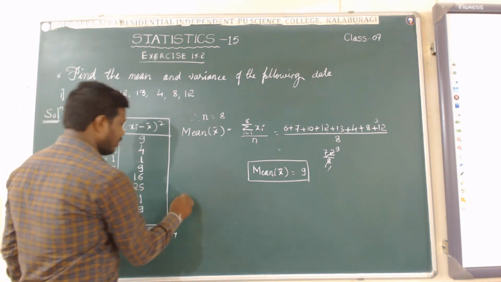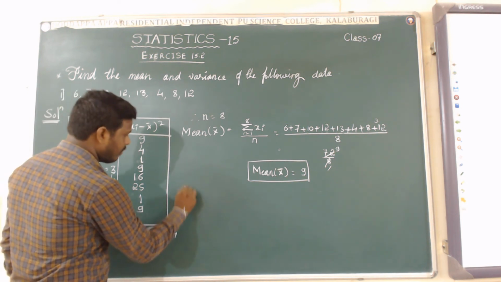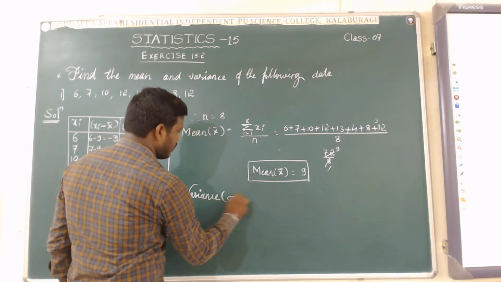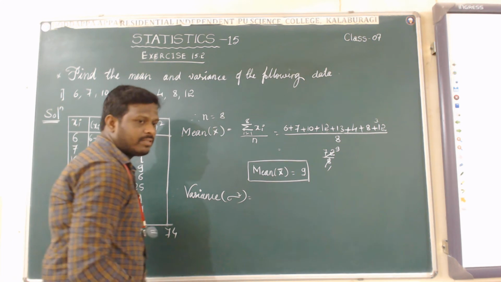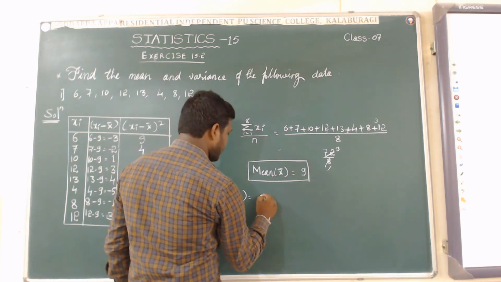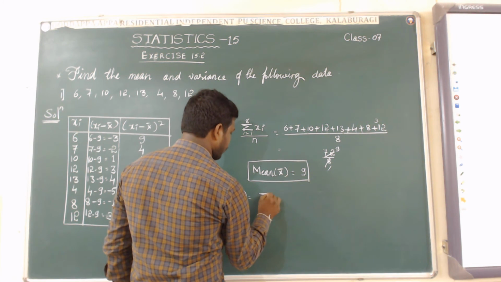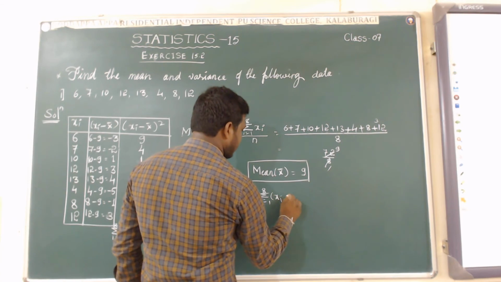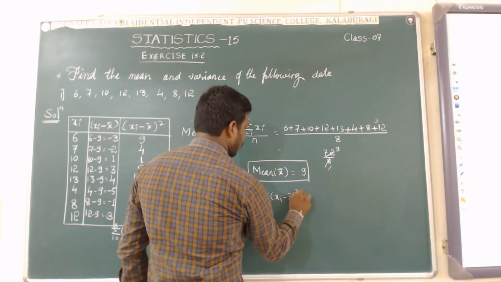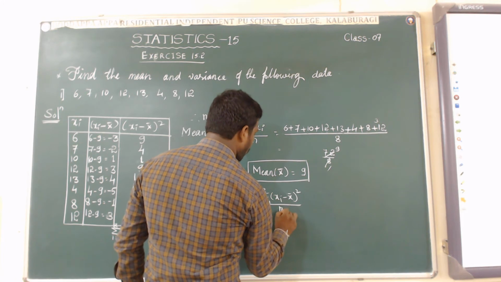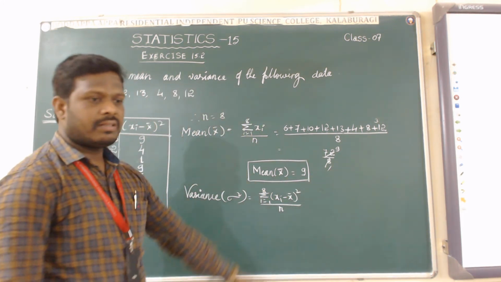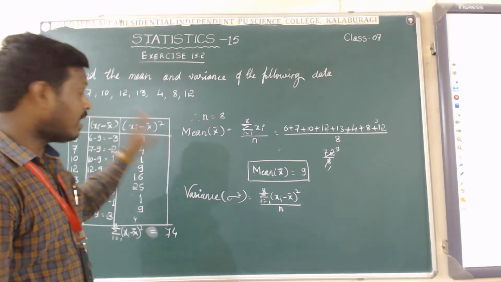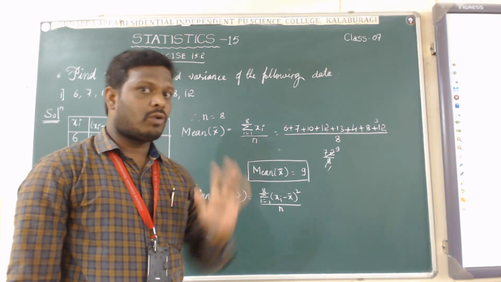Now, therefore, the variance of the given data is denoted by sigma square. I will write first the formula to find it. That is summation i equal to 1 to 8 of xi minus x bar whole square divided by small n. The small n is nothing but the given number of observations, the number of data. We have to go with ungrouped form only.